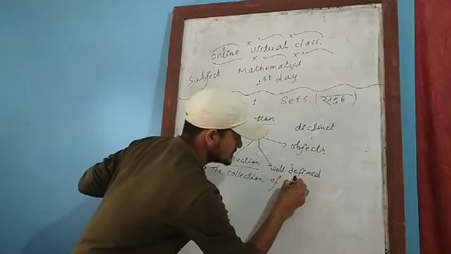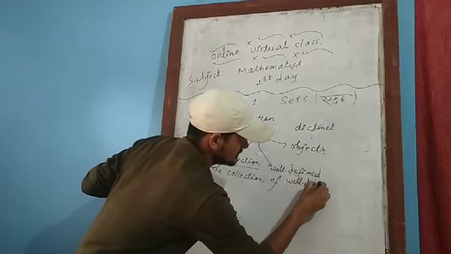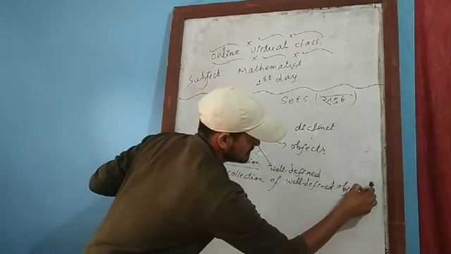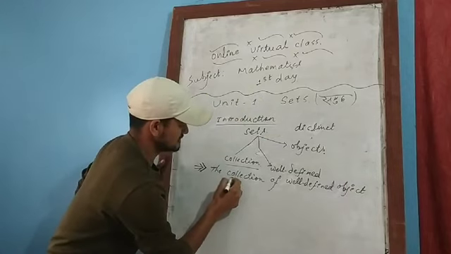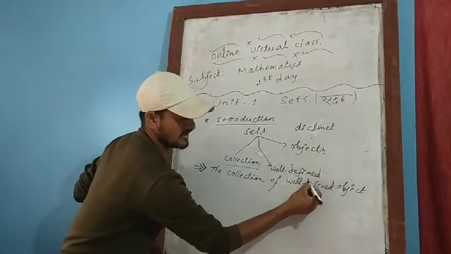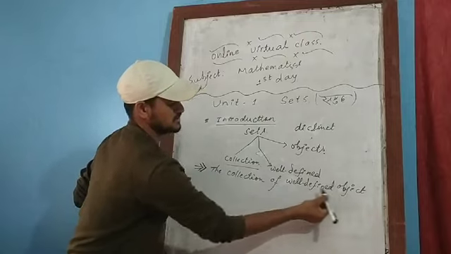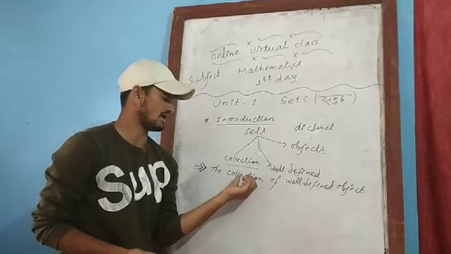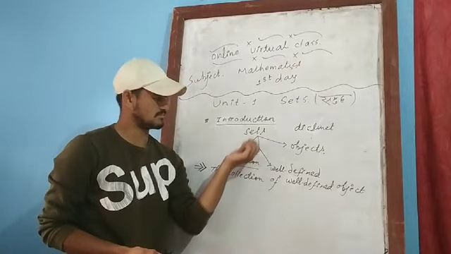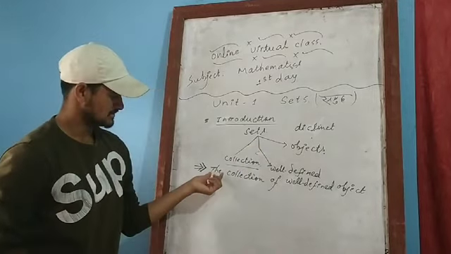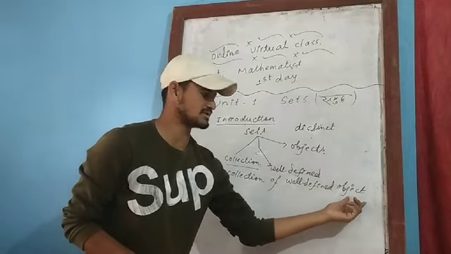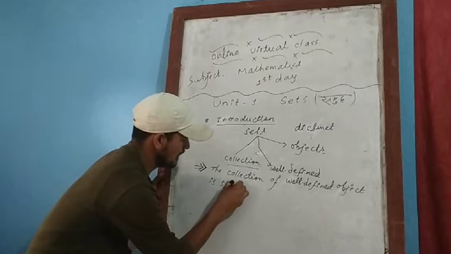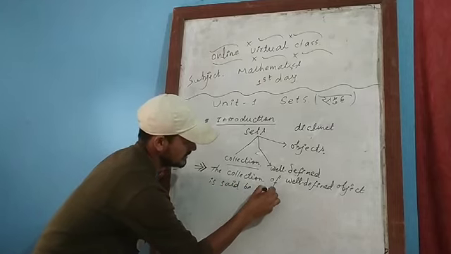Well defined, collection of well defined objects. I wrote three things: collection, well defined, and object. I joined those three things in the middle, and I was able to write the definition of the set. The collection of well defined objects is called or is known as or is said to be a set.